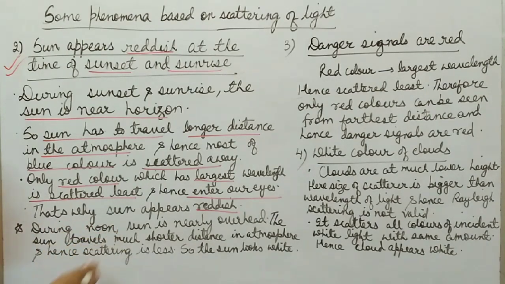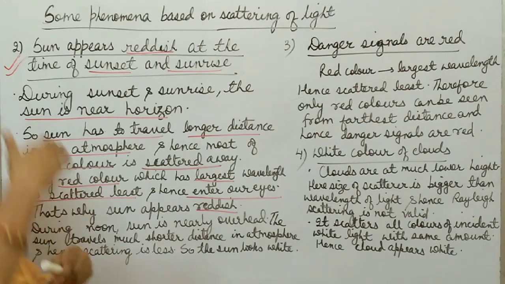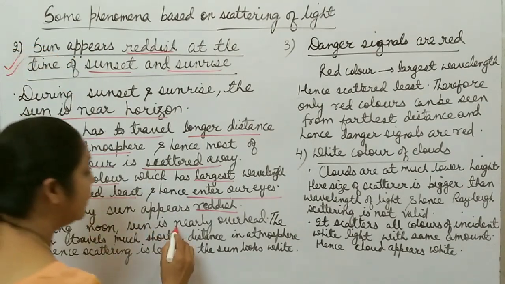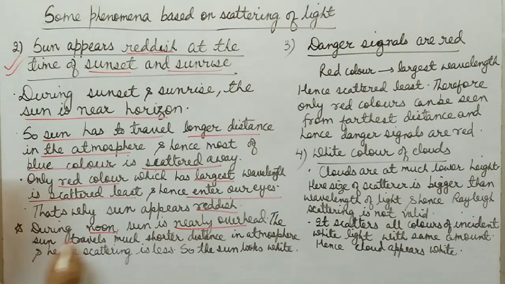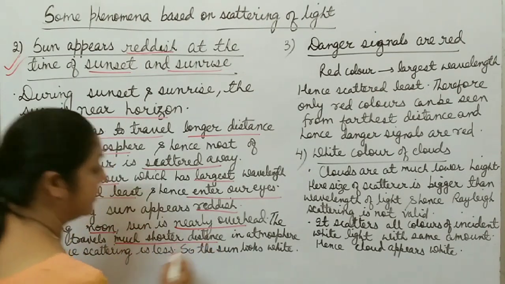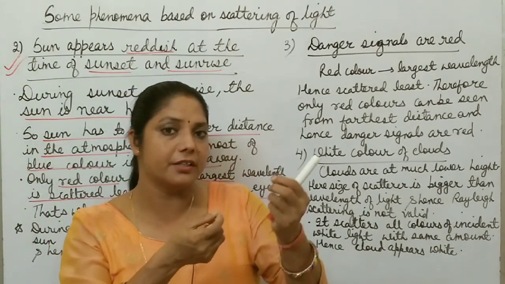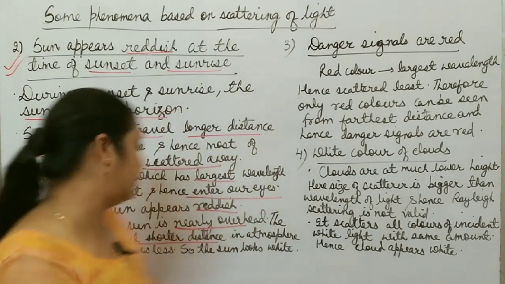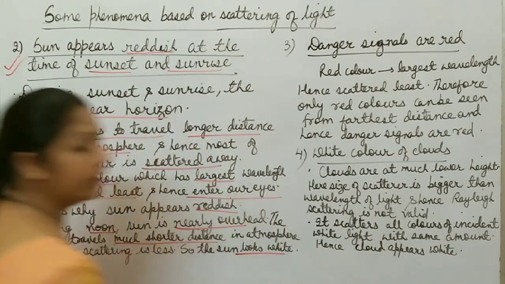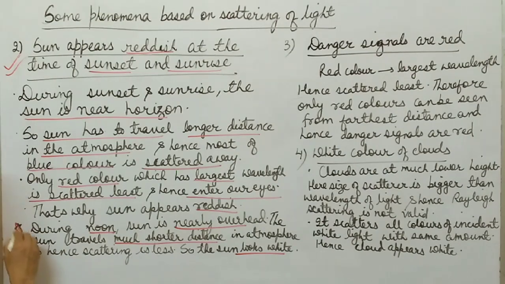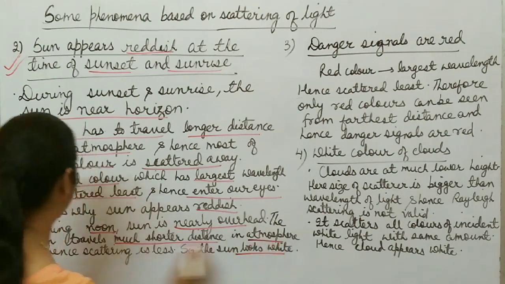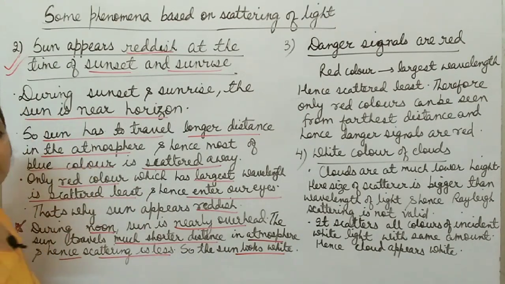One more thing, during noon or afternoon, what happens? The sun is nearly overhead. So when the sun is nearly overhead during afternoon, the sunlight travels a much shorter distance in the atmosphere. Hence scattering is less. When the sunlight travels a shorter distance, scattering is a very small amount and the sun looks white during noon time. So this is also important: during afternoon the sun appears white in color, because the sun is nearly overhead and the sunlight travels a much shorter distance in the atmosphere, hence scattering is less, so the sun looks white.